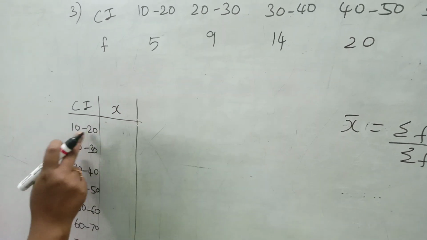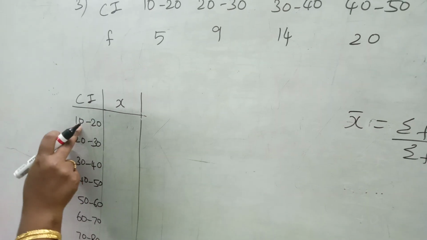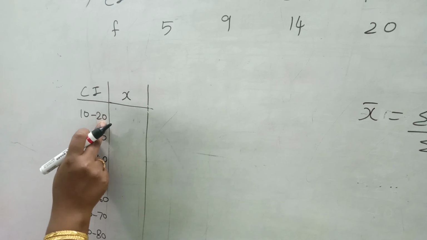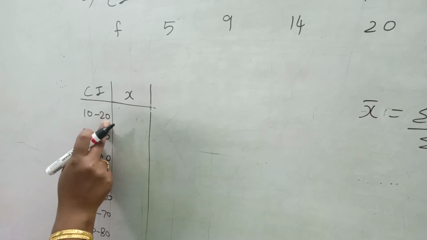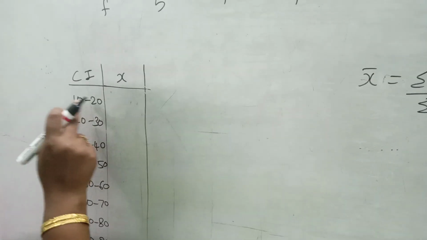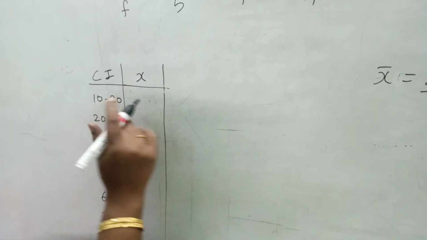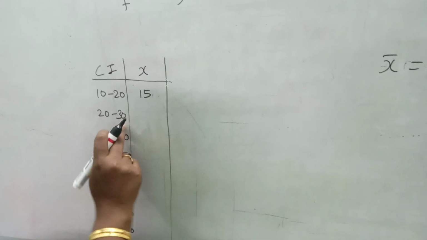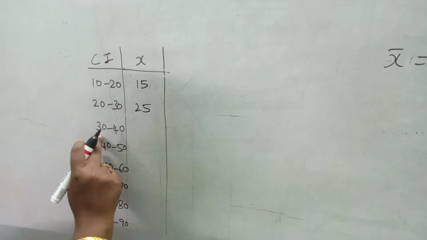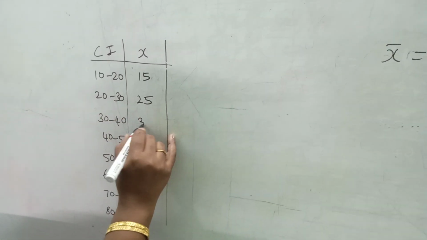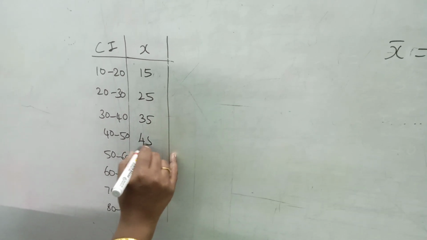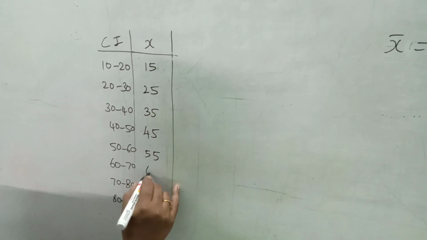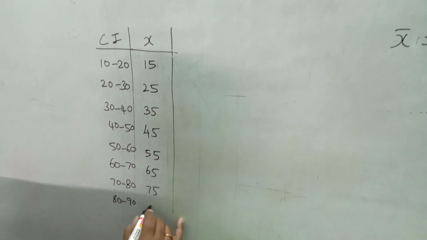How to find the mid-x of 10 and 20? This is our lower limit, this is our upper limit. Adding lower limit plus upper limit divided by 2. That is, I am going to find the average of the class interval. 10 plus 20 is 30, 30 by 2 is 15. That is my mid-x. Here 20 plus 30, 50. 50 by 2 is 25. Similarly, 30 plus 40, 70 divided by 2 is 35. Other values are 45, 55 and just adding 10 to each number, 65, 75 and 85.